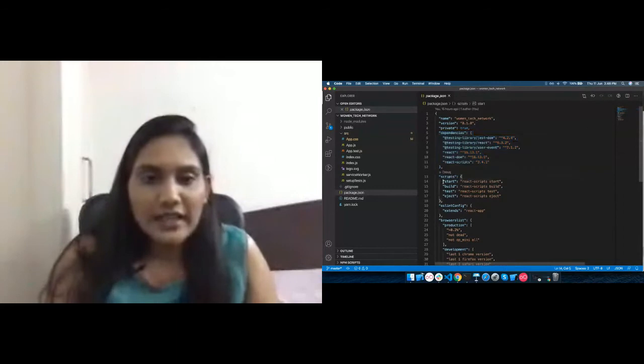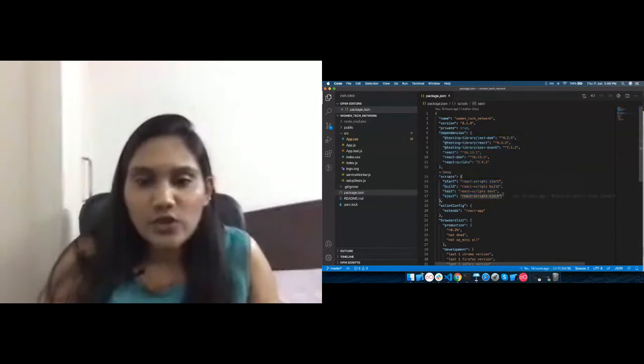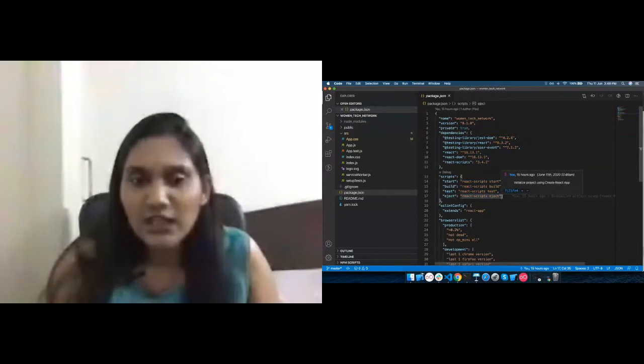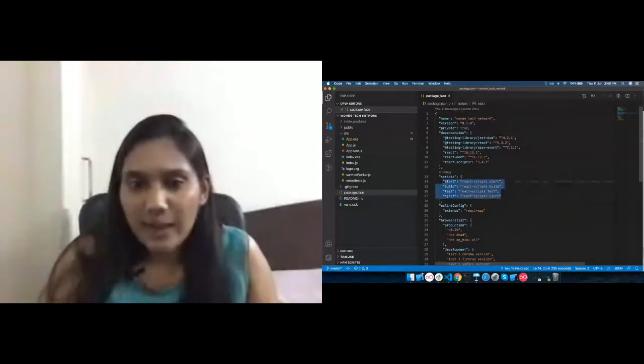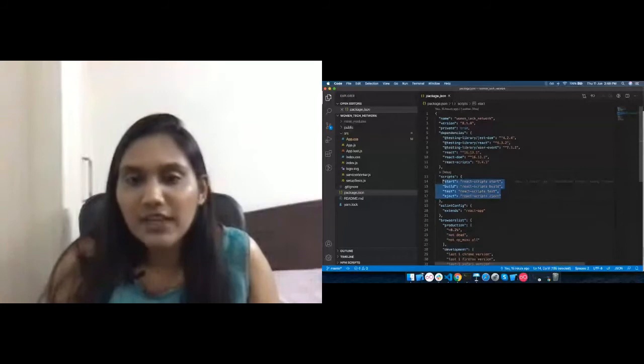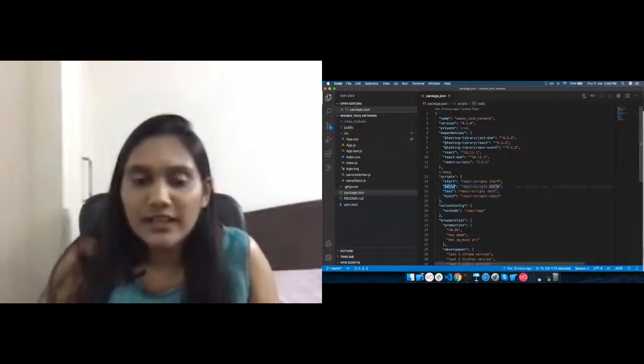For this Create React app has also given us these 4 scripts which we can run if we want to start our application. If we want to start application, then we can use react-scripts start. If we want to build our application and build a release build, then we can use npm run build.